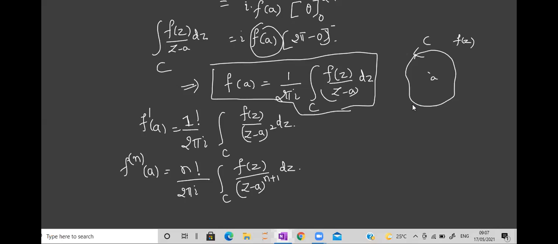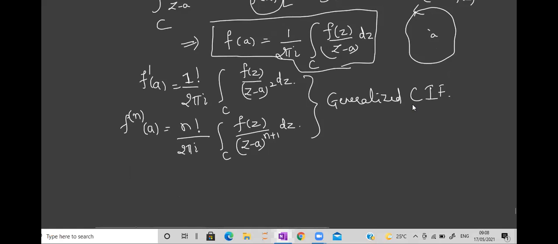Similarly, we can generalize and say that the nth order derivative can be written as n factorial divided by 2 pi i, integration over c, f of z upon z minus a raised to n plus 1 dz. This is called the generalized Cauchy's integral formula.